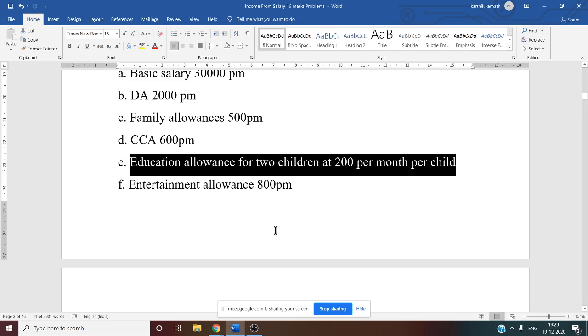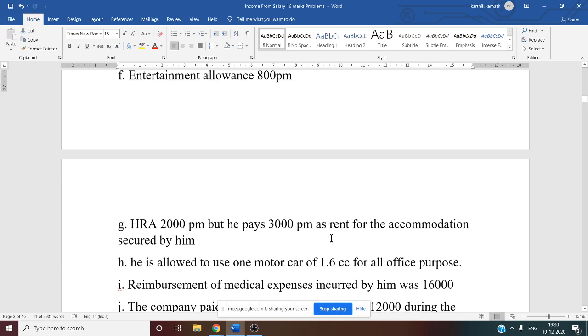So 200 into 12 we have to do. Why? Because we want the information for 1 year. So 200 into 12, and how many children are there? Two children. So into 2. 200 into 12 is 2400. 2400 into 2, that is 4800.